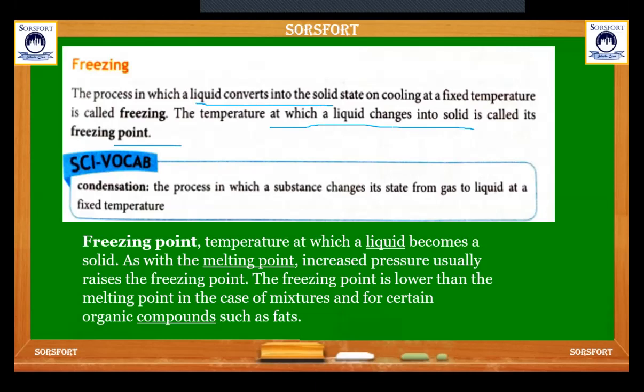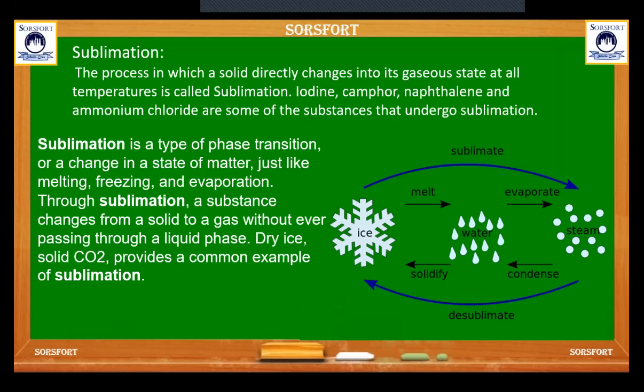As with the melting point, increased pressure usually raises the freezing point. The freezing point is lower than the melting point in the case of mixtures and for certain organic compounds such as fats.